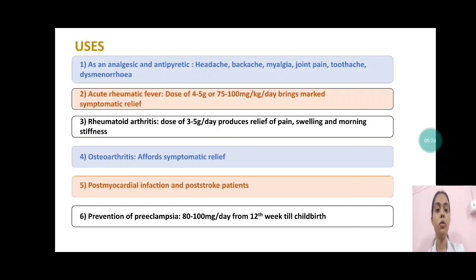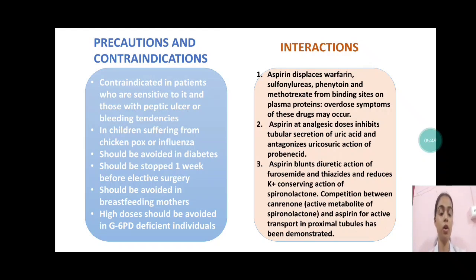It is also used in rheumatoid arthritis in a dose of 3 to 5 gram per day, which produces relief of pain, swelling and morning stiffness of the joints. In osteoarthritis, it affords symptomatic relief. It is also used in post myocardial infarction and post stroke patients. It also prevents preeclampsia.